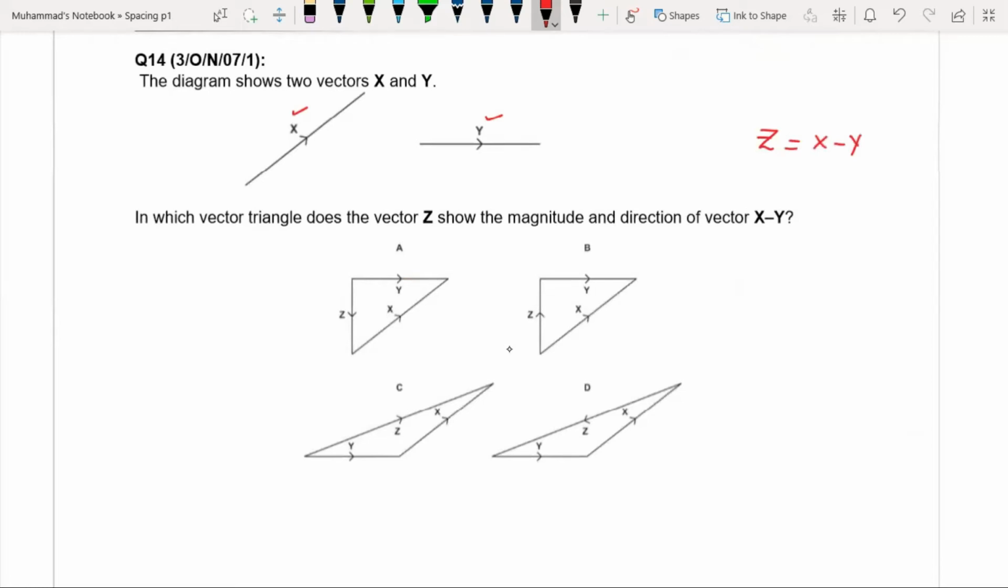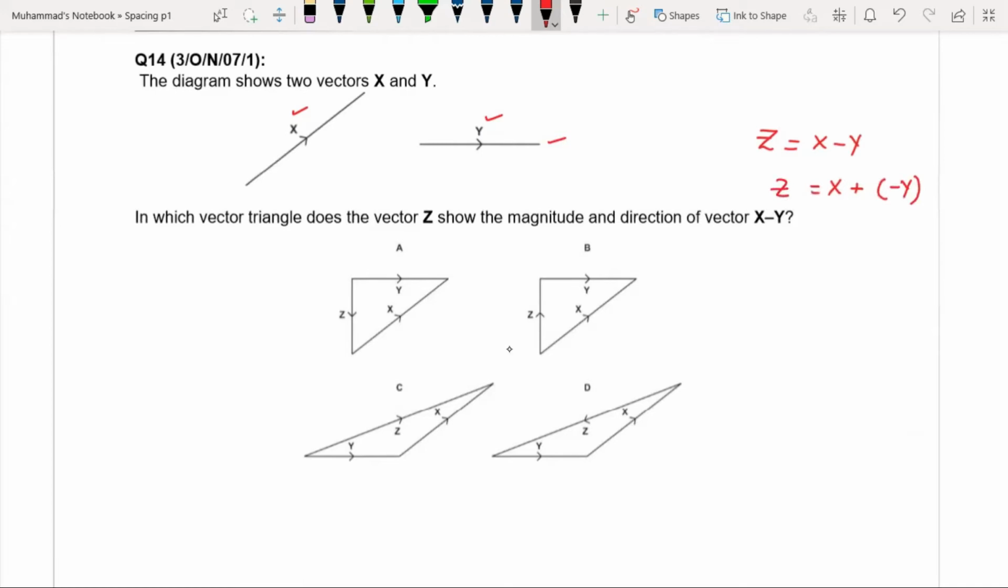So I was talking about question 14 and my screen was stuck. The diagram shows two vectors x and y. X is in this direction, y is in this direction. We have to find vector z that is equal to x minus y. So what does this mean? How we subtract two vectors, we find the negative vector of the second and we add that vector to the first one to get the resultant.